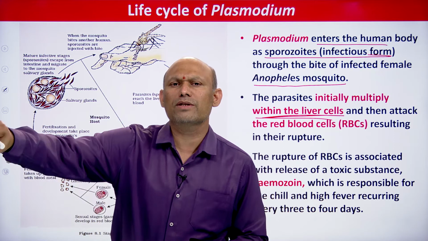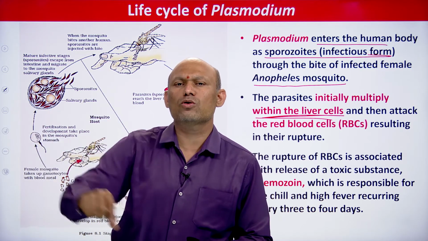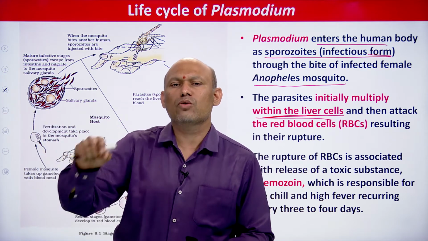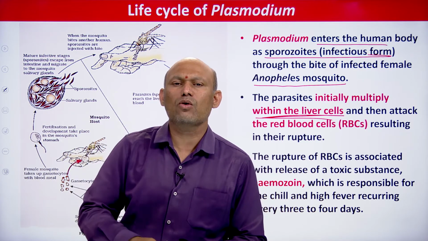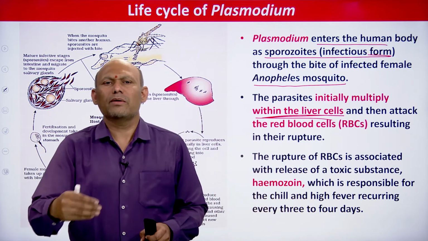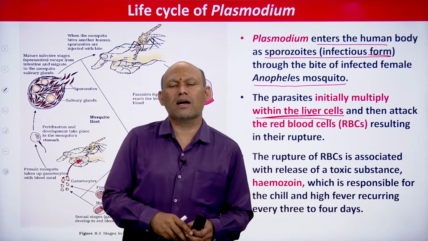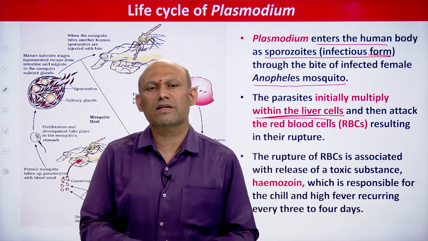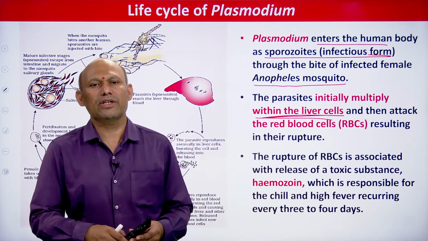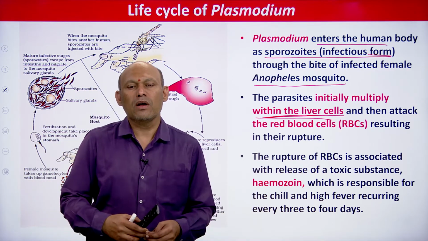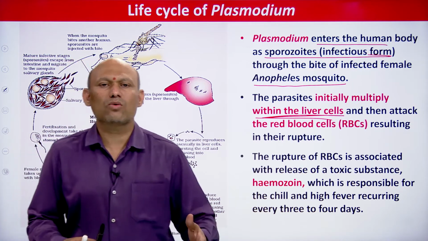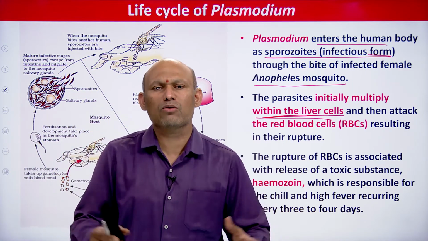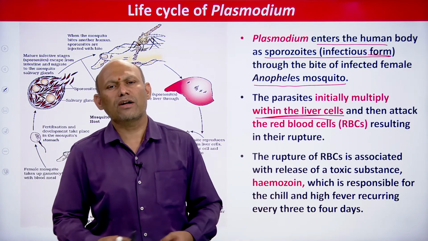Through blood circulation, these sporozoites are carried to the liver, where they initially undergo multiplication, students. So the initial multiplication in the human body occurs in the hepatocytes, within the liver cells. It's very simple. And then what happens, students? After damaging hepatocytes or liver cells, and after undergoing what?